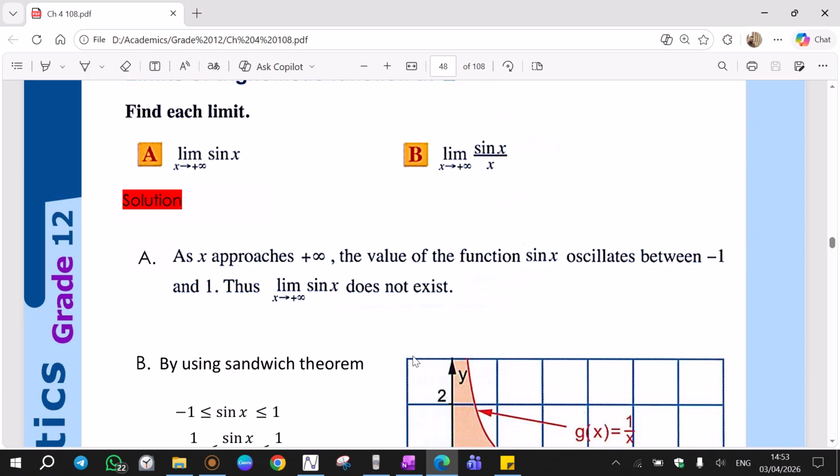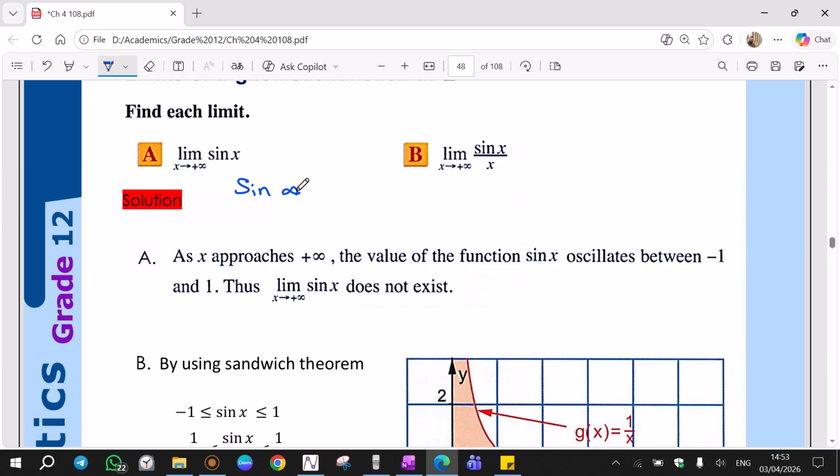Here we have some limits of trigonometric functions at positive or negative infinity. Firstly, we have an example. Limit x tends to positive infinity sine x. If I replace x with infinity, I'm going to get sine infinity. Sine infinity does not exist because it is oscillating. Sine infinity, cosine infinity, if they are completely alone like this, the limit does not exist. But if sine, cosine of infinity is in some sort of calculation, then the limit might exist.